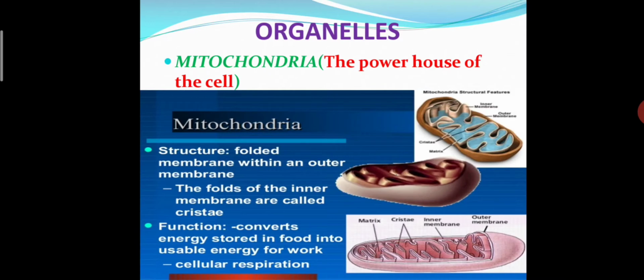See the structure of the mitochondria. In structure, it is a folded membrane within an outer membrane. We can say that it is a double membrane. So mitochondria are small rod-like structures and they have a double membrane.